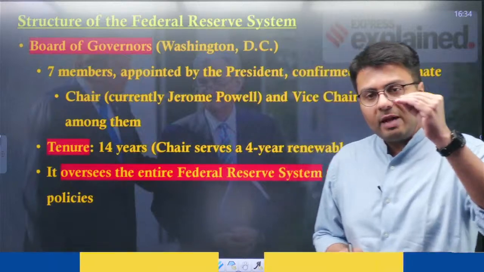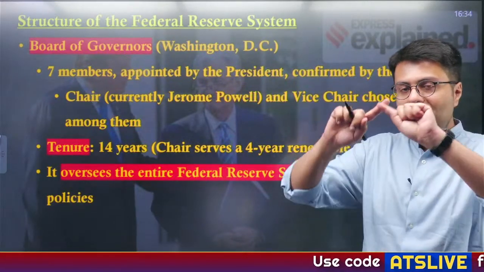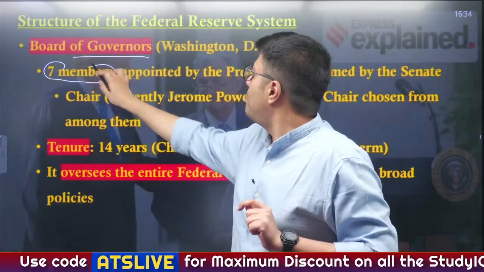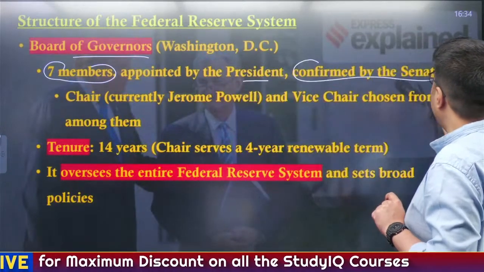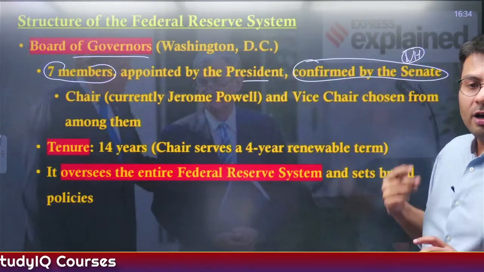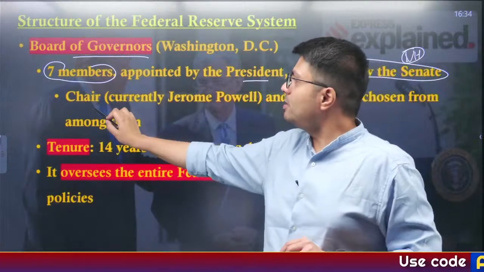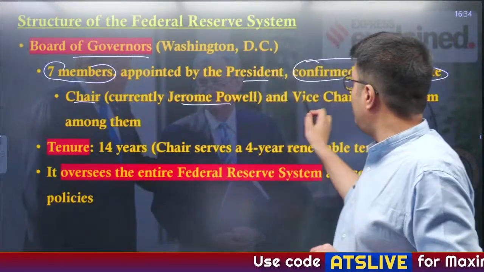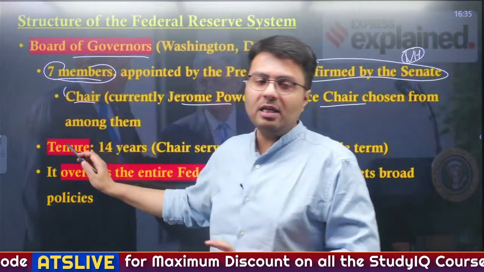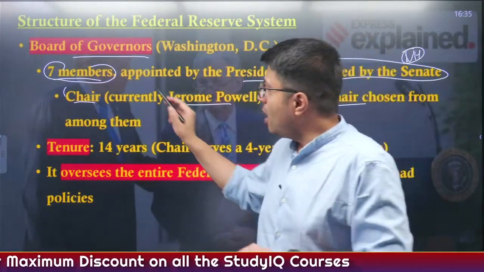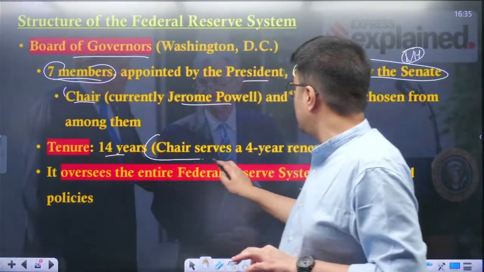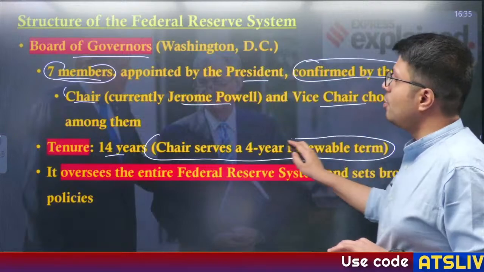Now, let us also understand the structure of the Federal Reserve. At the apex level is the Board of Governors, where 7 members are appointed by the President and need to be confirmed by the Senate, which is the upper house of the US legislature. These 7 members include the chair, who is currently Jerome Powell, and the vice chair, who is chosen from among them. So among the 7 members there will be 1 chair and 6 other members, including the vice chair. The tenure they serve in office is 14 years, and the chair serves a 4-year tenure, which is renewable.